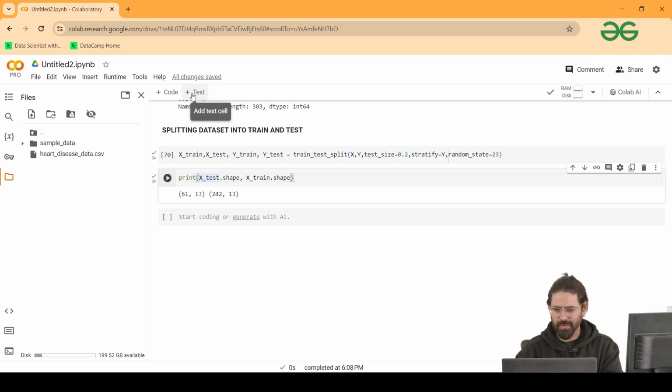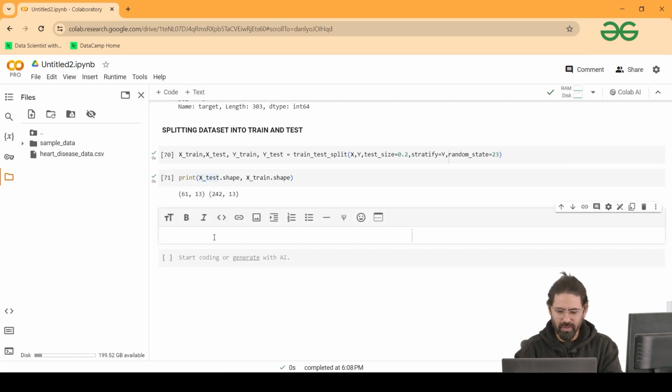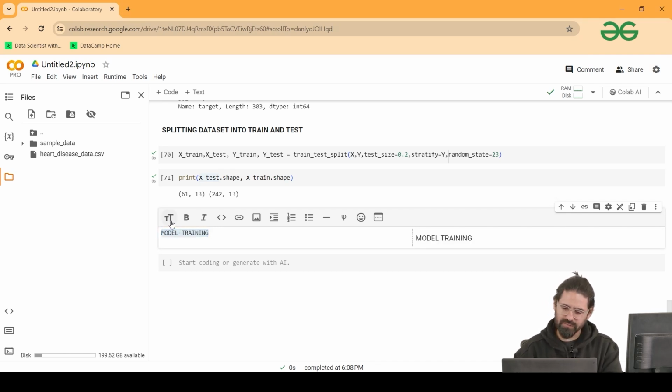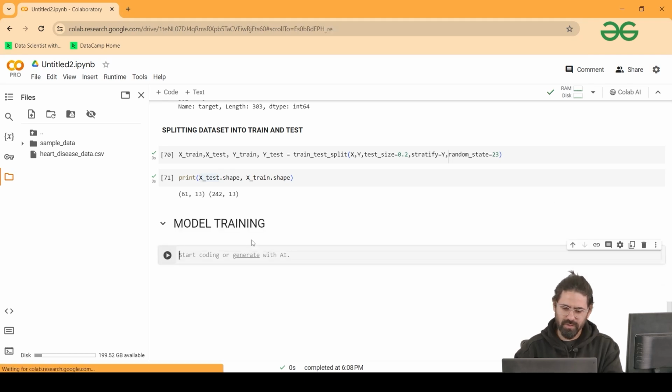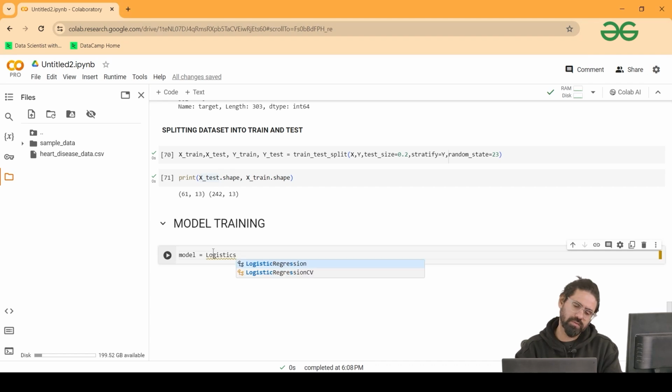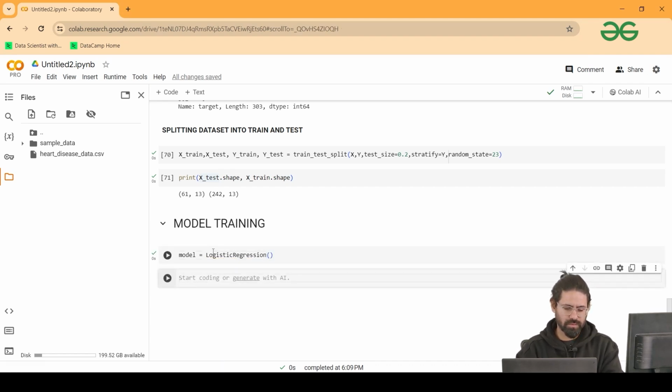Let's call our model, then we'll fit our model, train our model training. Which model we are going to use, which algorithm we are going to use? Logistic regression. Classification problem it is. So the basic one is logistic regression. So let me just call it a model. Logistic regression. So it's being created.